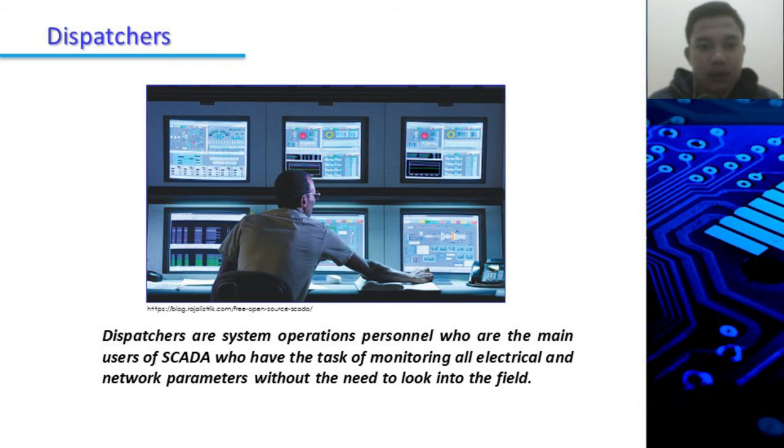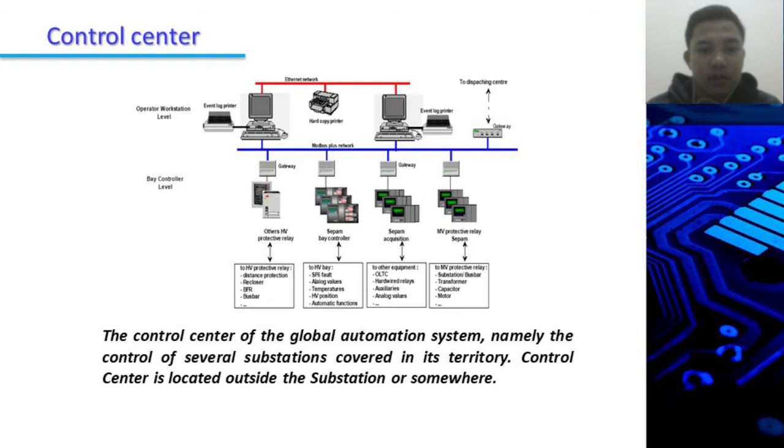Dispatchers are system operation personnel who are the main users of SCADA, who have the task of monitoring electrical and network parameters without the need to look into the field. Information, measurements and status indications of the electric power system are collected using equipment located at the substation and at the power plant. The control center controls several substations covered in its territory and is located outside the substation or somewhere else.